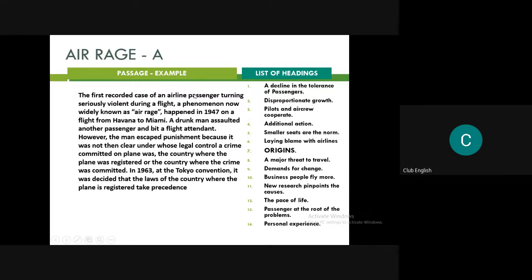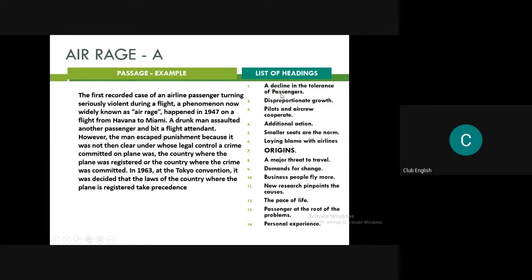The first recorded case of an airline passenger turning seriously violent during a flight, a phenomenon now widely known as air rage, happened in 1947 on a flight from Havana to Miami. A drunk man assaulted another passenger and bit a flight attendant. Full stop. Now I'll not be reading more than these two. And now I'll be seeing whether the first heading can be used to denote paragraph A. So for paragraph A, I'm going to give a suitable heading out of the list of headings. Now it starts like this: a decline in the tolerance of passengers.